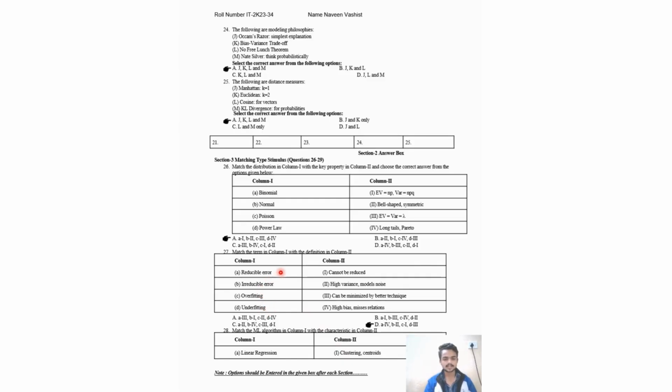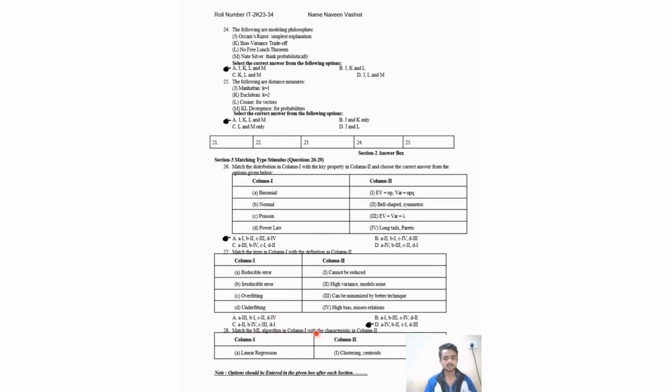So reducible error is like high bias and misses relations. Irreducible error is like high variance and model noise. C is overfitting, which means cannot be reduced. D is underfitting, means can be minimized by better technique.